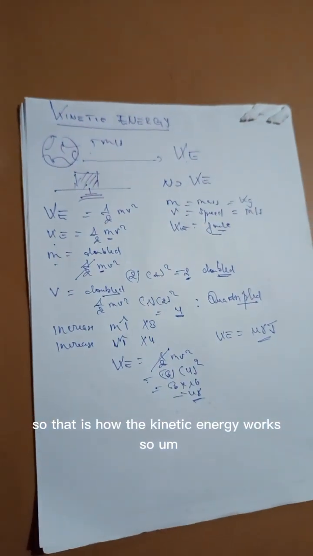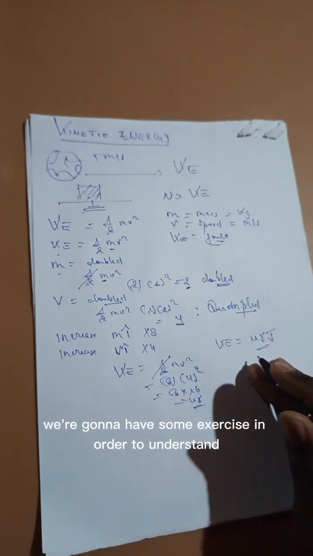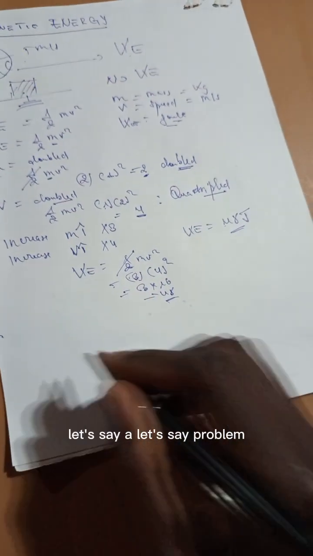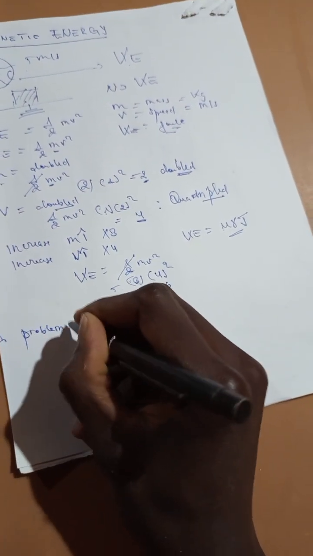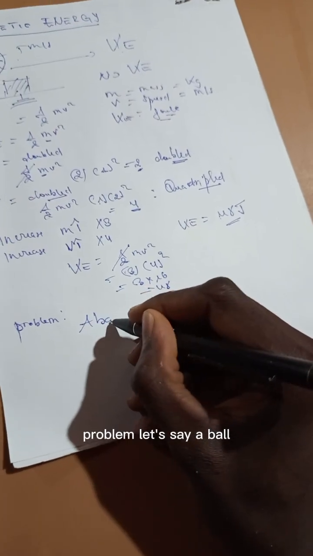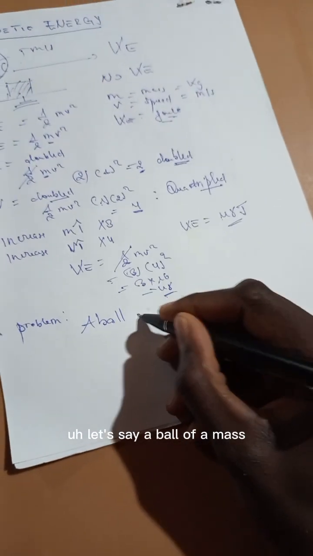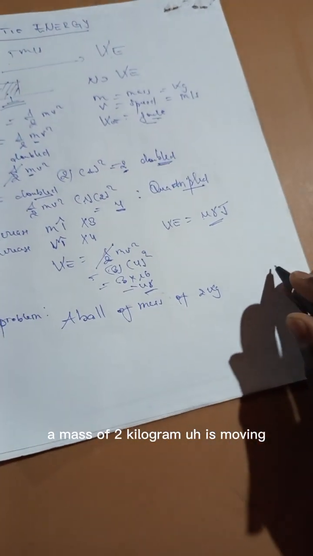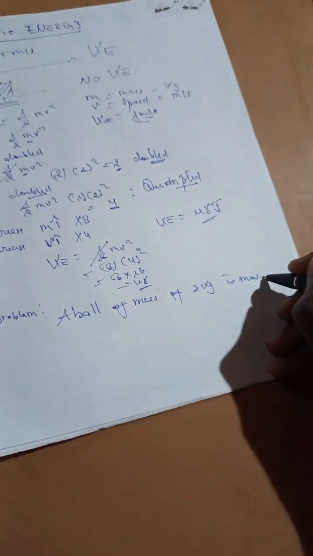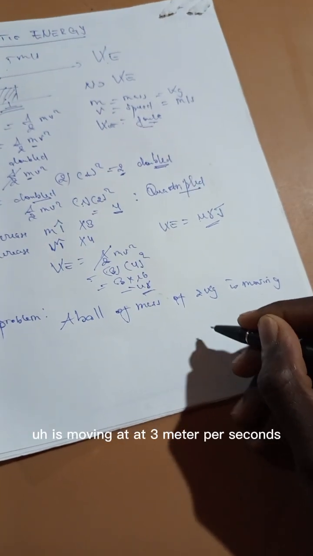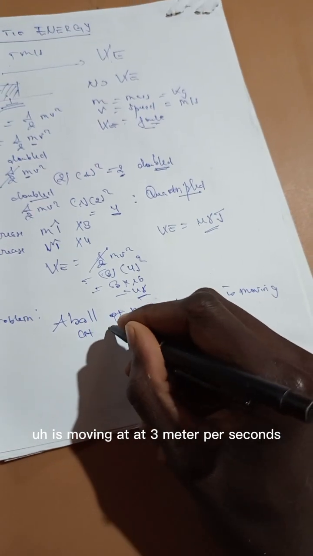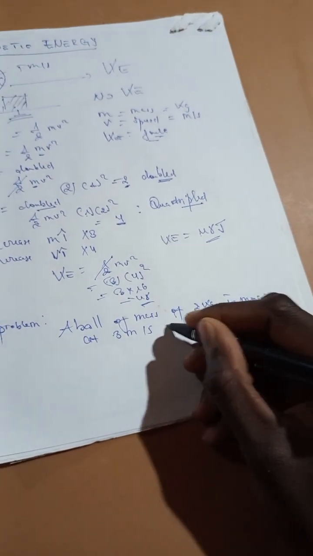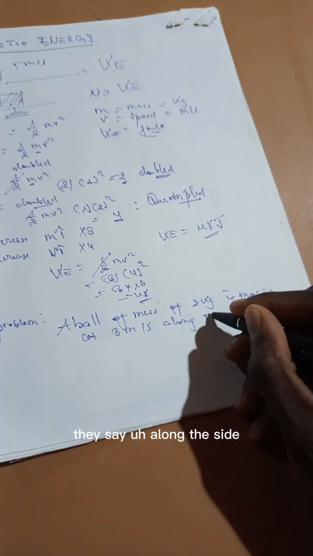So we're going to have some exercise in order to understand more about kinetic energy. Let's say a problem: a ball of a mass of 2 kilograms is moving at 3 meters per second along the side.